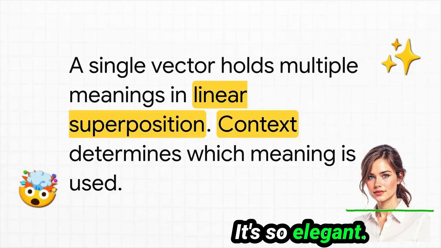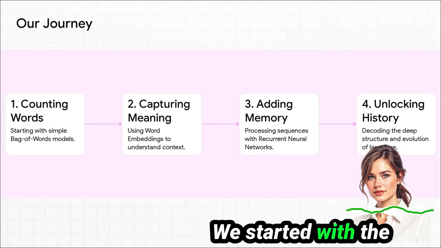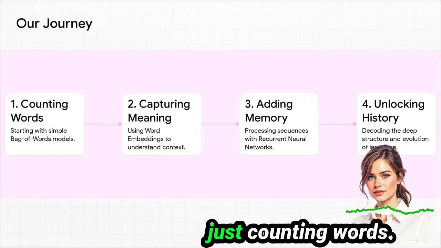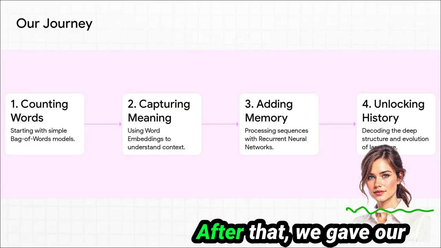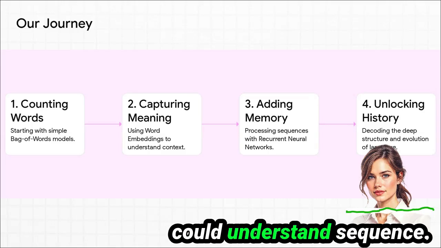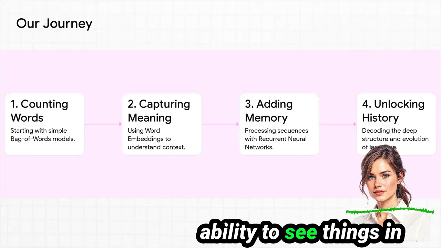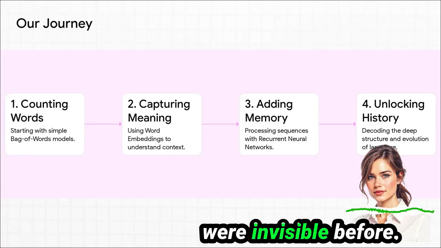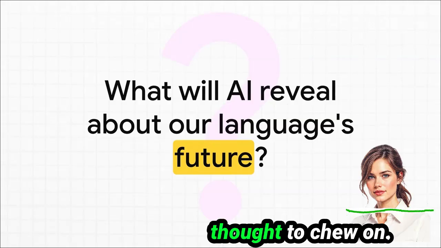It's so elegant. So let's just quickly recap this whole journey. We started with the simplest thing imaginable, just counting words. Then we figured out how to capture their true meaning. After that, we gave our models memory so they could understand sequence. And by putting it all together, we've now unlocked the ability to see things in our own language that were invisible before. And all of this leaves us with one last fascinating thought to chew on.